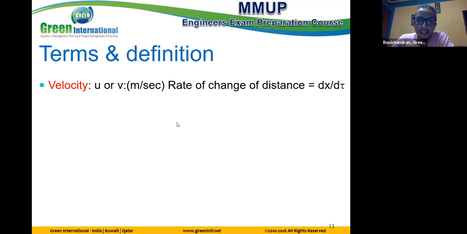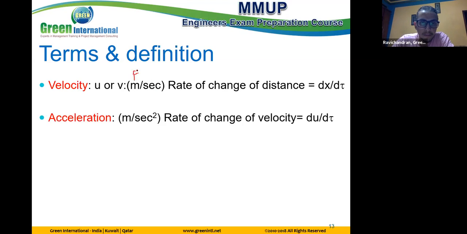So the velocity here is the rate of change of distance, dx by dt. The unit here is meter per second. The other unit, for British, is feet per second. Okay. Acceleration is meter per second square. It is the rate of change of velocity. And the other unit is feet per second square.